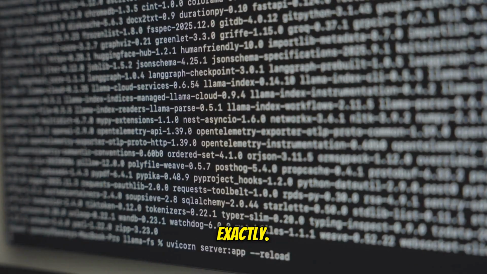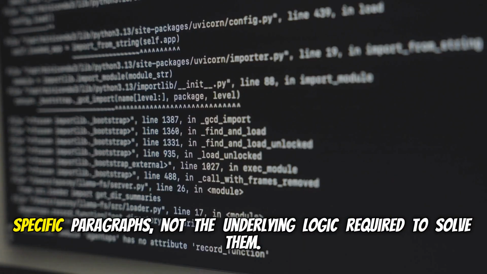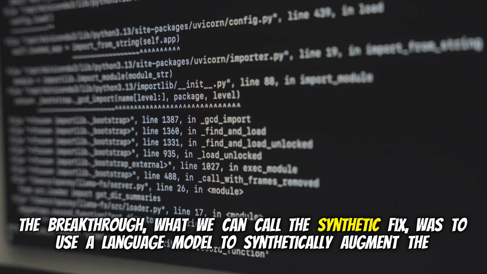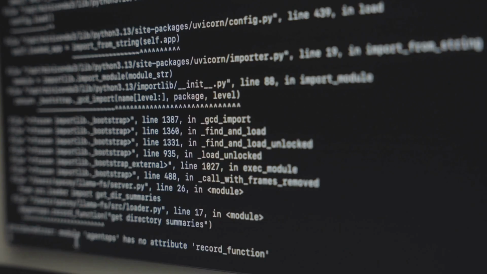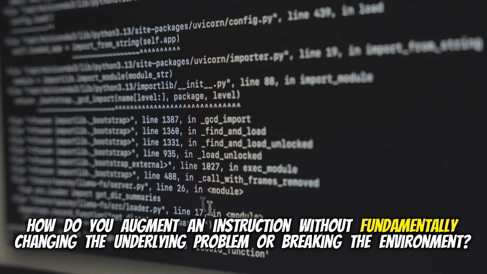That's tiny. Exactly. If you show a student model those exact same 997 prompts over and over, it learns the semantic structure of those specific paragraphs, not the underlying logic required to solve them. The breakthrough, what we can call the synthetic fix, was to use a language model to synthetically augment the instructions themselves. Walk me through exactly how that works in practice. How do you augment an instruction without fundamentally changing the underlying problem or breaking the environment?